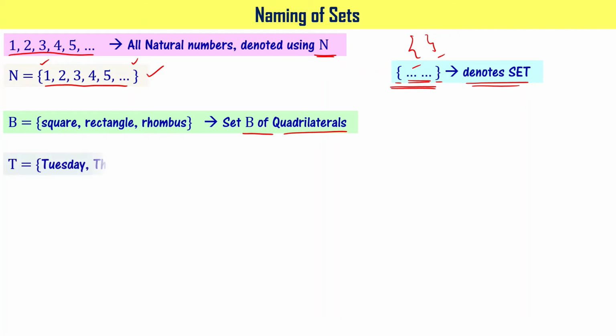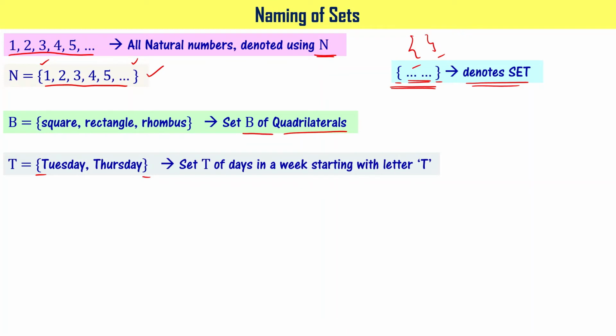Let's look at another example. Capital T equal to Tuesday and Thursday, written in set notation, right? If you look at this, you can say set T is a set of days in a week starting with letter T. Tuesday and Thursday are days of a week, right? The speciality here is the first letter is T. So set T is a set of days in a week starting with letter capital T.